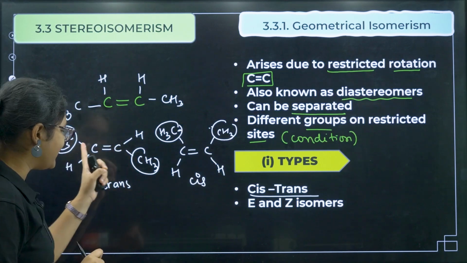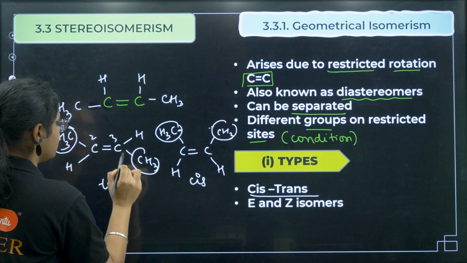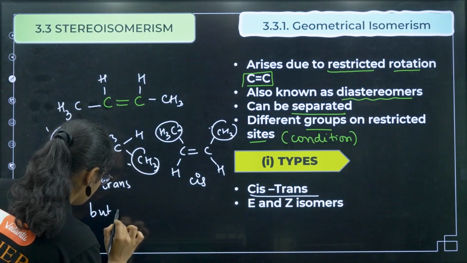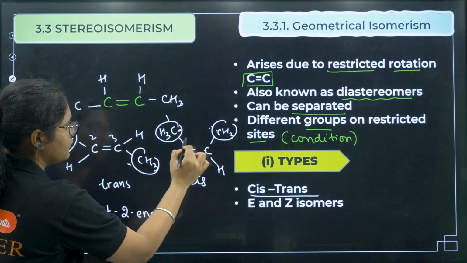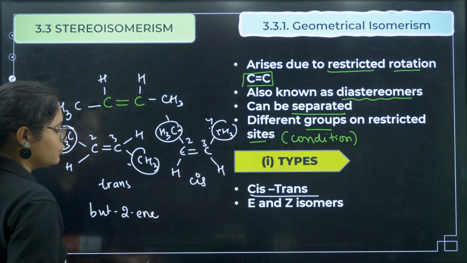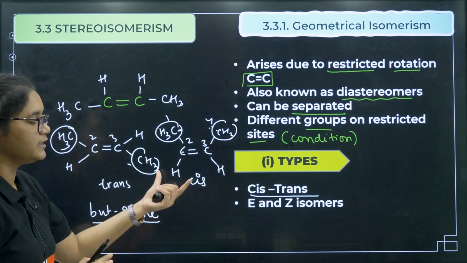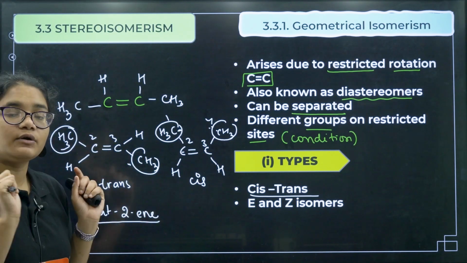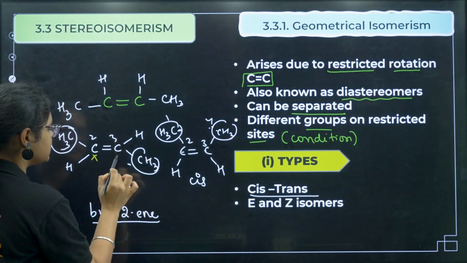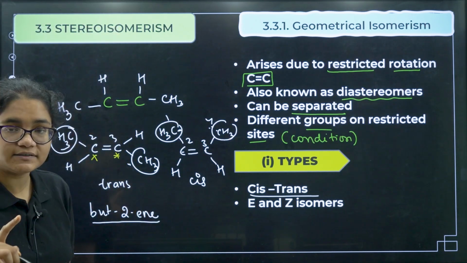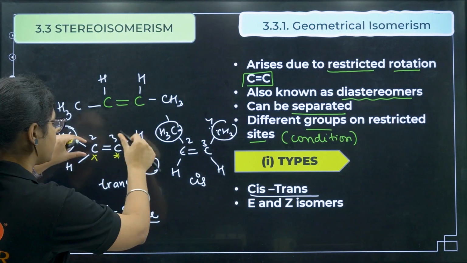But if you write their IUPAC names, both of them: 1, 2, 3, 4, but-2-ene. Here also 1, 2, 3, 4, but-2-ene. So their IUPAC name is the same, but they have different arrangements in the form of cis and trans. So what is the condition? These carbons having the double bond are the carbons where rotation is restricted, meaning you cannot rotate this bond.